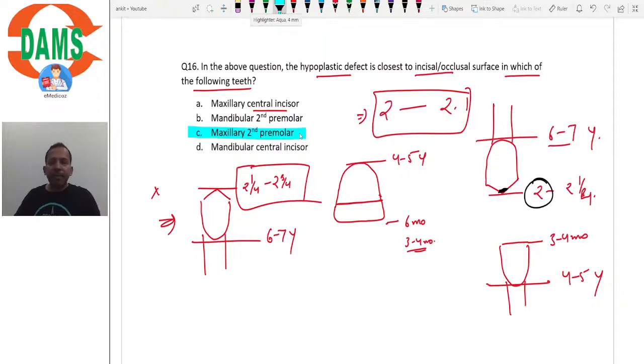Is it clear? In the maxillary second molar, the defect would be most incisal.